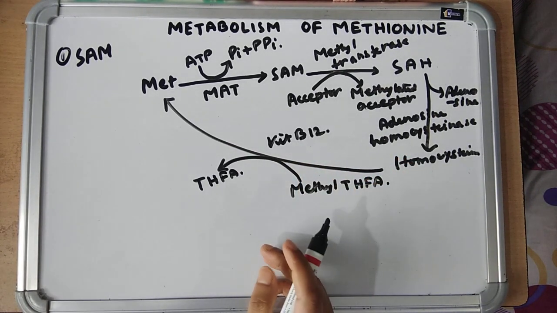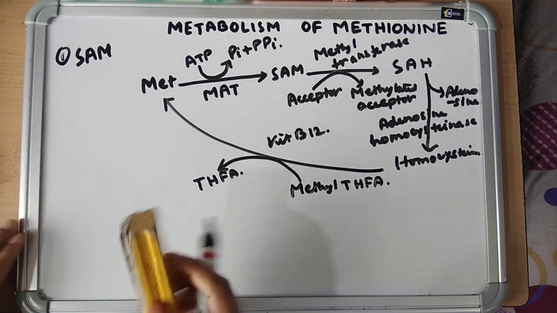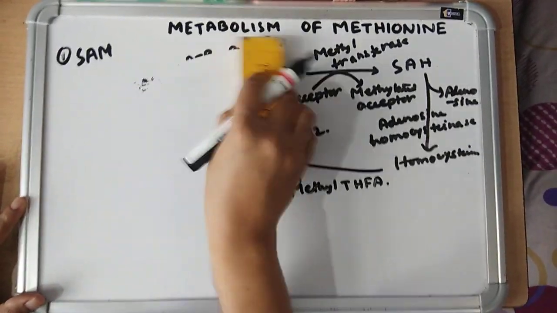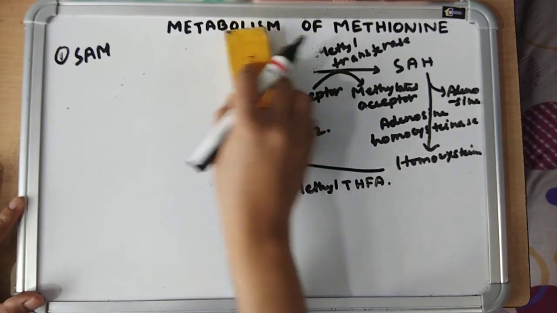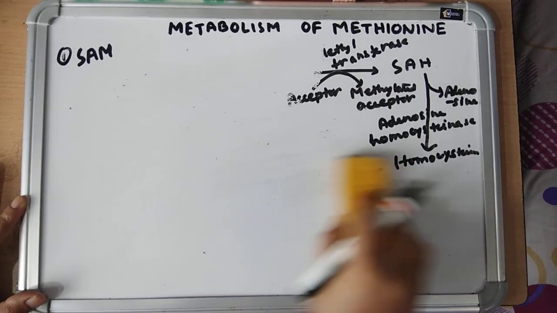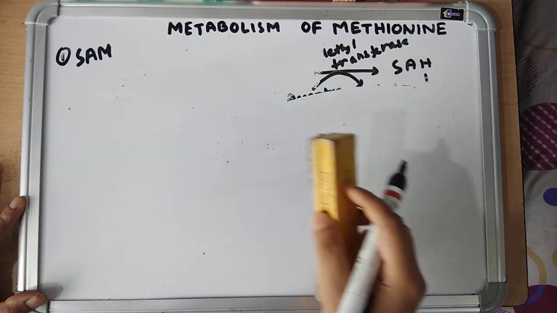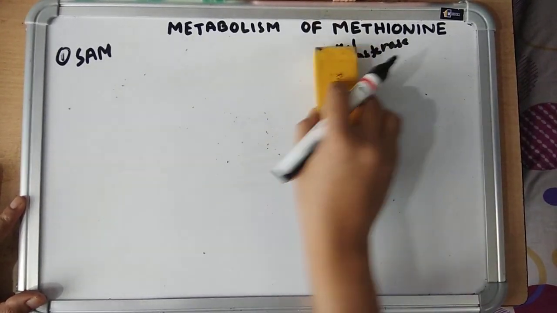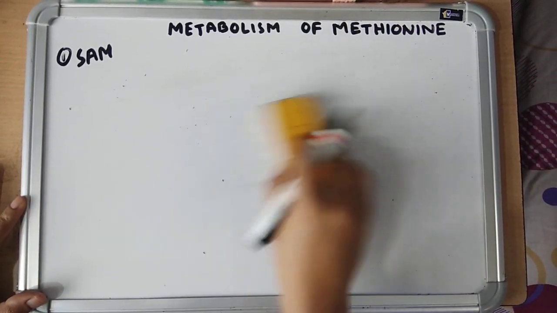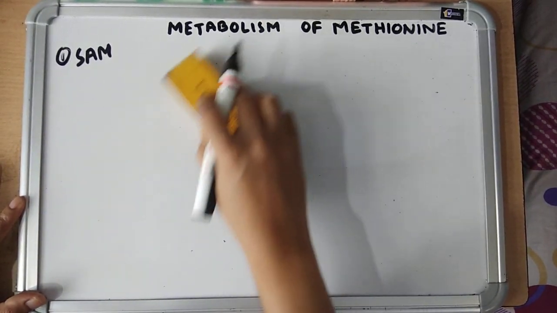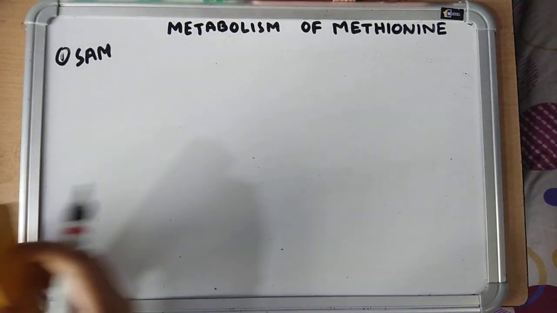Okay, so this is how S-adenosyl methionine is produced. S-adenosyl methionine is responsible for production of many important products like creatine, epinephrine, choline, melatonin, etc.